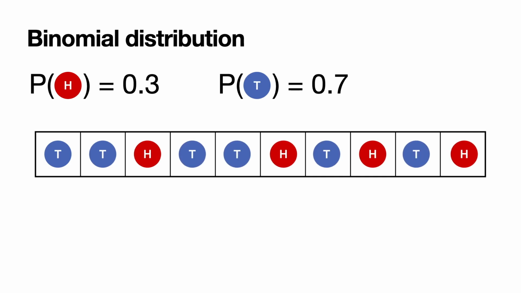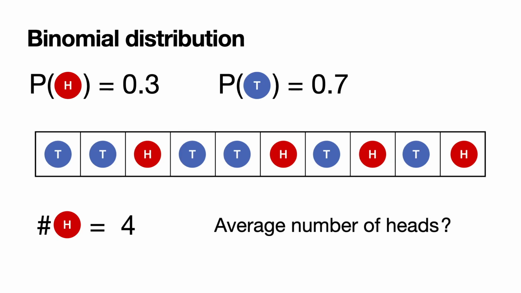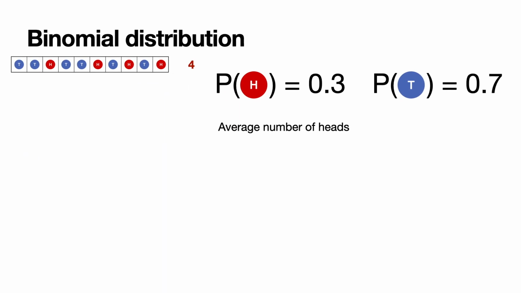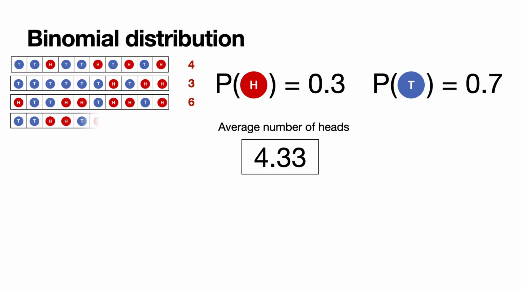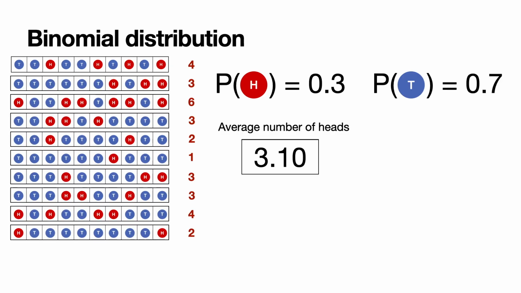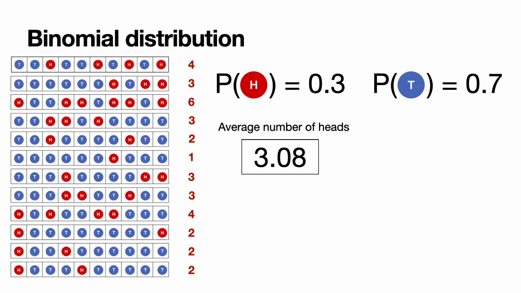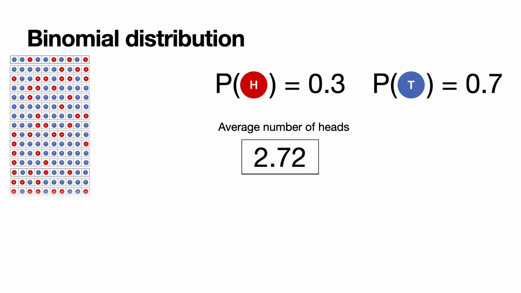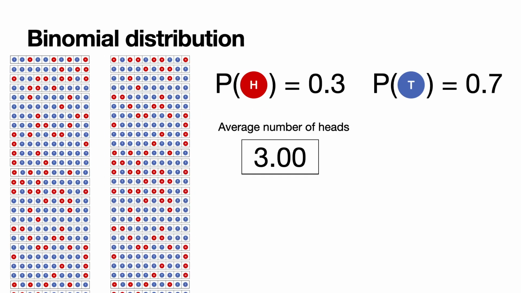So we'd imagine that it's more likely that the coin lands in heads 3 times, as the probability of landing in heads is 30%. So when we flip it, we can see that it landed in heads 4 times. So it's not exactly what we expected, but still close. So what we're going to do is run this experiment and calculate the average number of heads. So we can run this experiment many times, always recording the number of times we got heads and averaging that. Let's run it hundreds and hundreds or thousands of times.